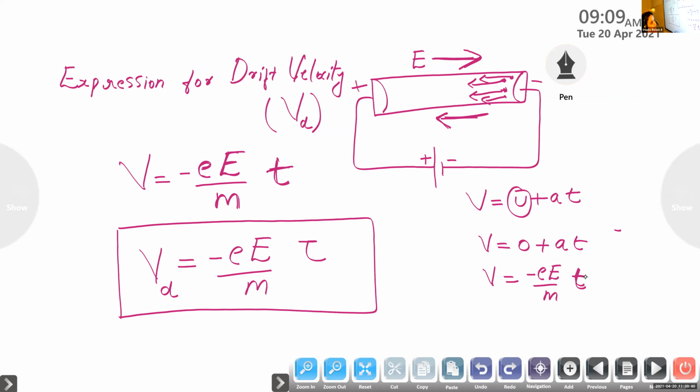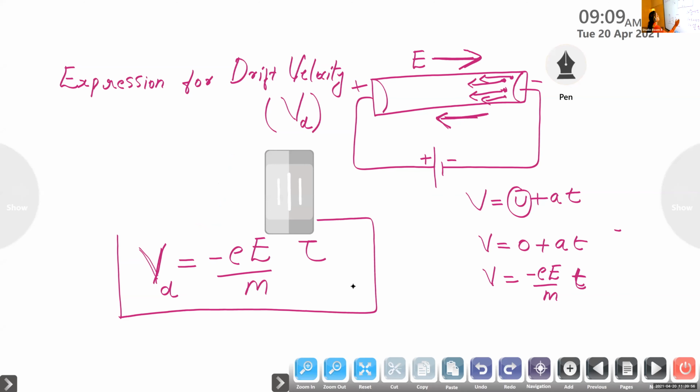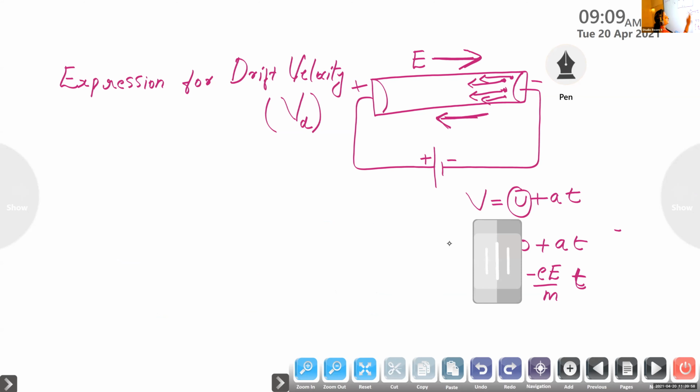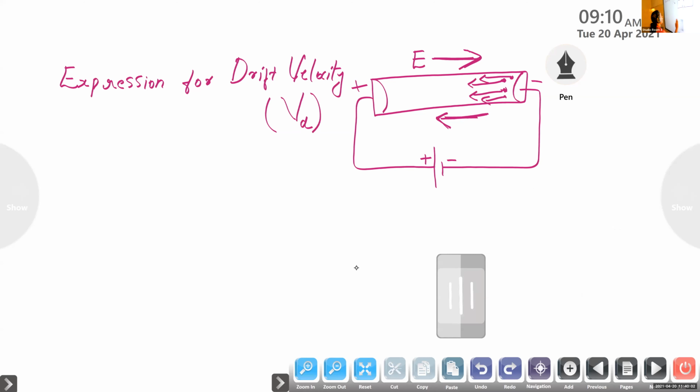It is represented by the letter tau. So we get an expression for drift velocity. It is given by Vd is equal to minus small e capital E by m into tau. Here we introduce two new terms. One is the drift velocity and the other is the relaxation time. And I hope that the drift velocity is clear for now.